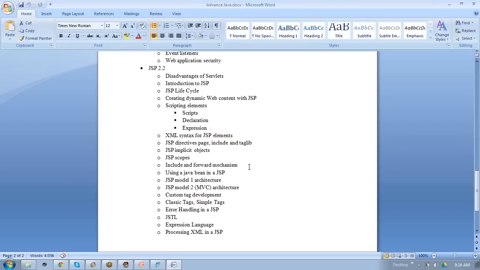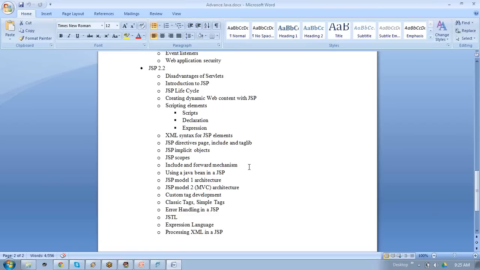So basically, JSP is used for developing web pages, right? Yeah, web pages and at the same time database connectivity. But JSP can use servlets inside them, right?